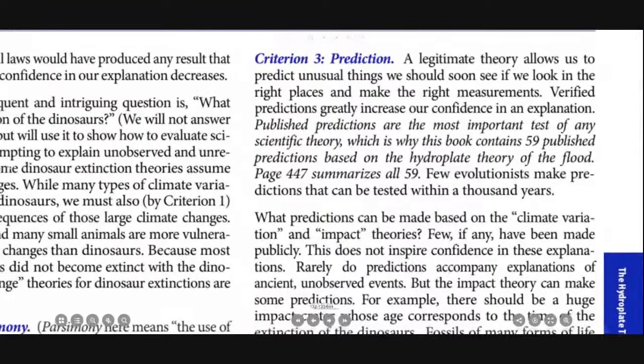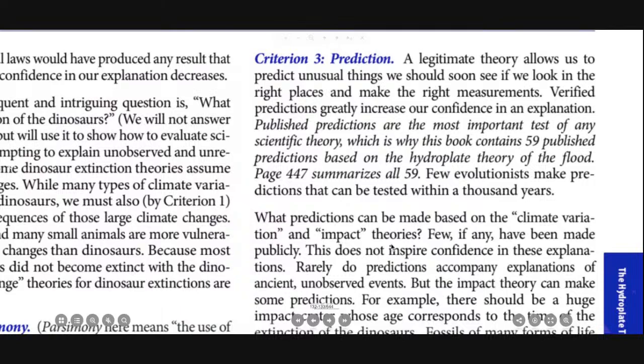Criteria number 3, prediction. A legitimate theory allows us to predict unusual things we should see if we look in the right places and make the right measurements. Verified predictions greatly increase our confidence in an explanation. Published predictions are the most important test of any scientific theory, which is why this book contains 59 published predictions based on the hydroplate theory of the flood. Page 447 summarizes all 59.